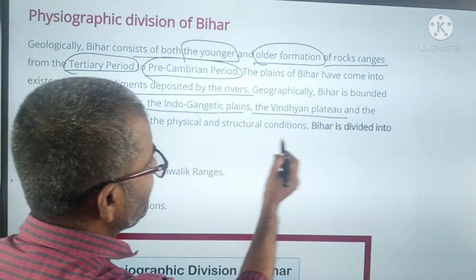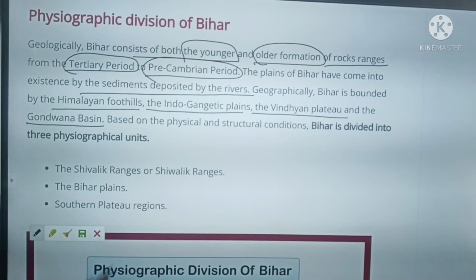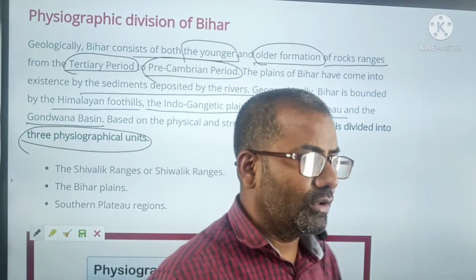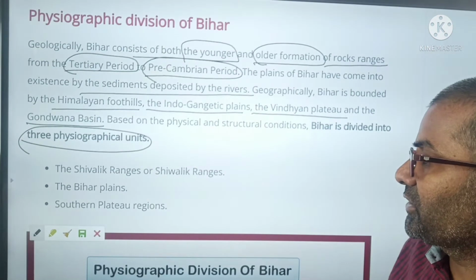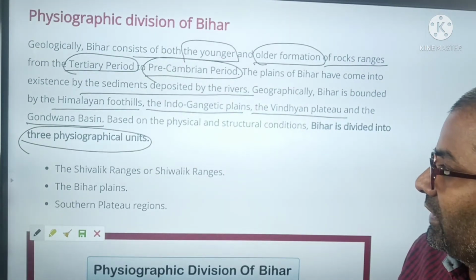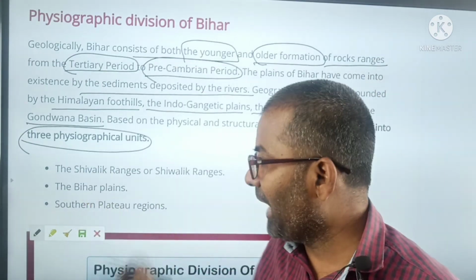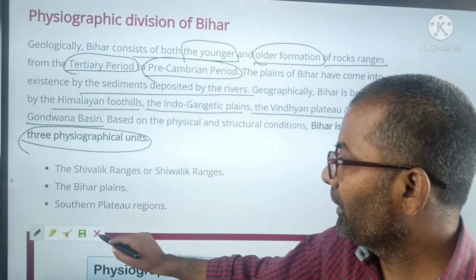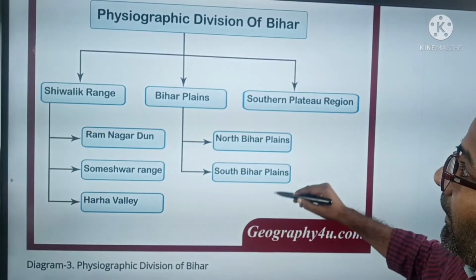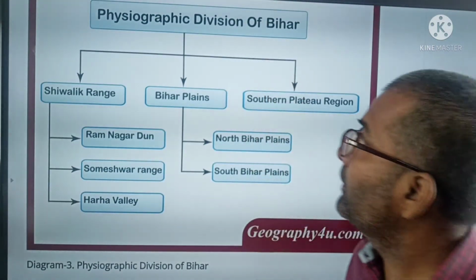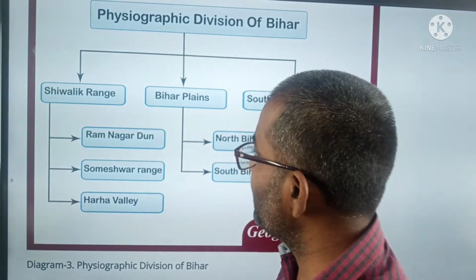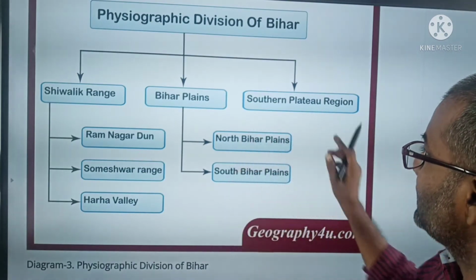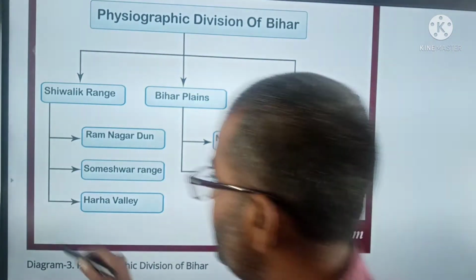Based on physical structure, Bihar is divided into three physiographic units: the Shivalik range, the Bihar plains and the southern plateau.